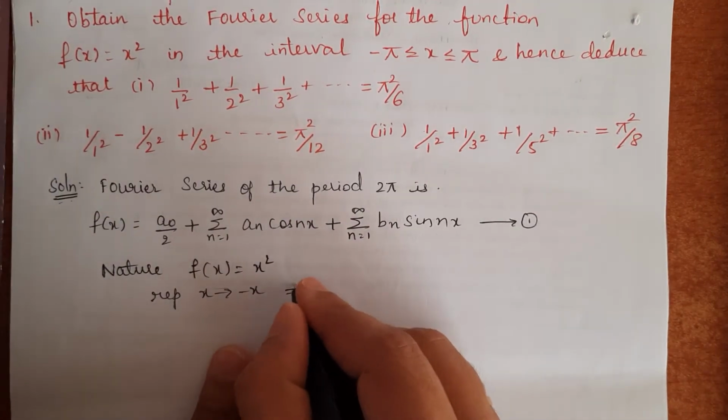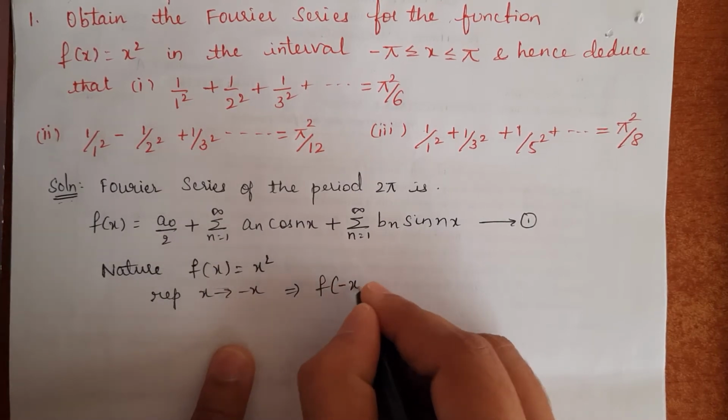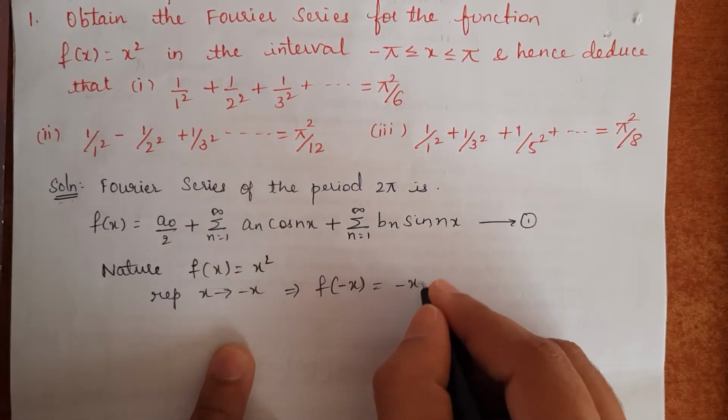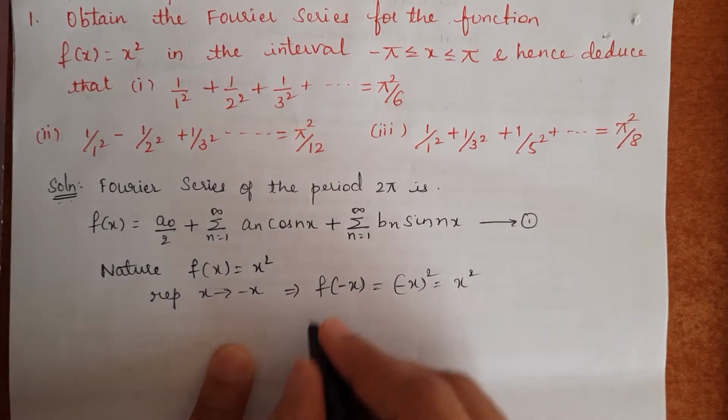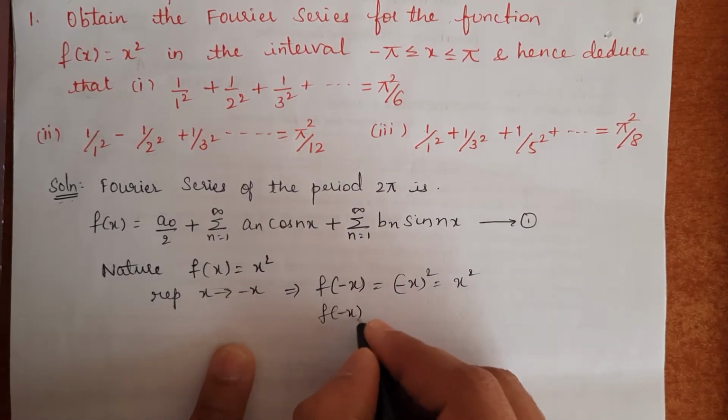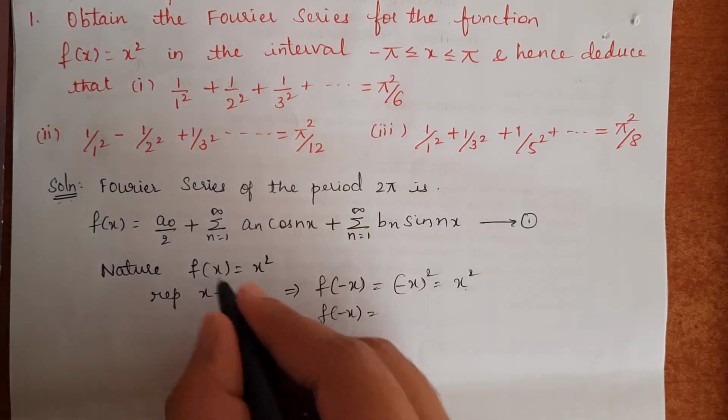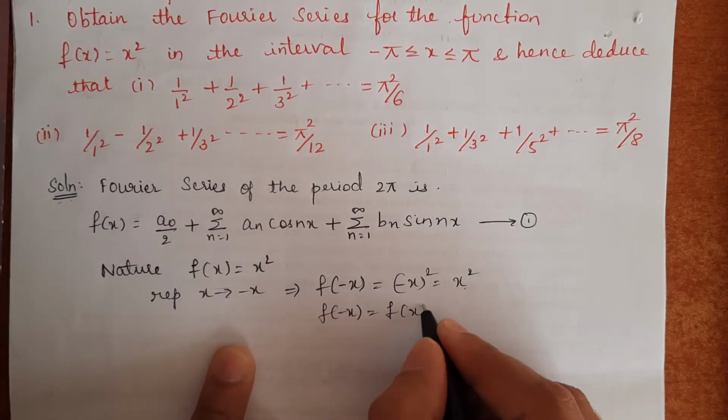So if we replace x by minus x, f of minus x is equal to minus x the whole square, which is equal to plus x square. So f of minus x is equal to x square, which is nothing but the given function f of x.